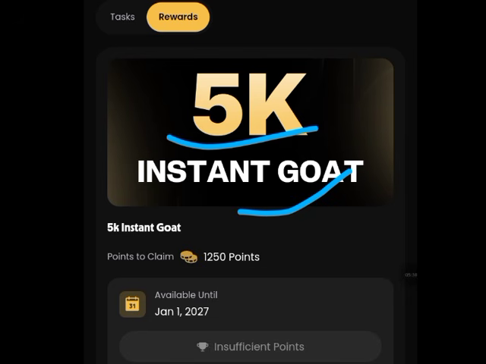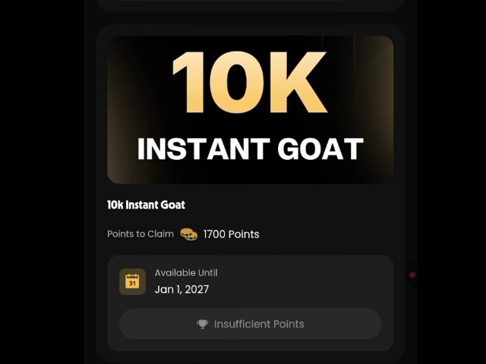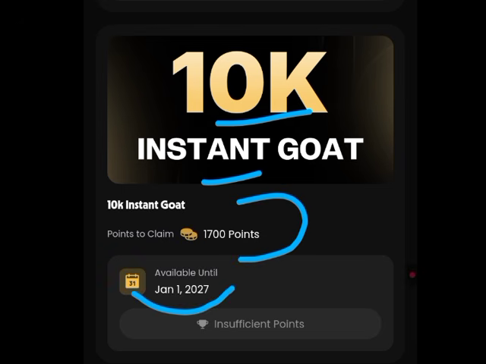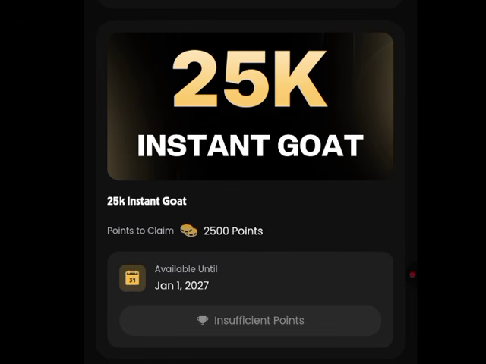To get this particular account, you have to have 1,250 points, and this account is available until January 1 of next year. The next account is this 10k instant account. To get this particular account, you need a total of 1,700 points, and it's valid and available till the 1st of January. Now onto the next account. As you can see showing on the screen, you have the 25k instant account. To get this 25k instant account, you need a total of 2,500 points.